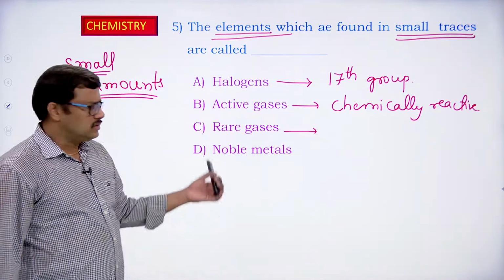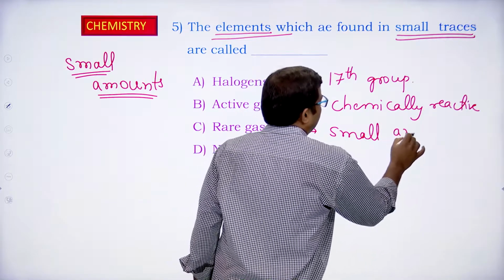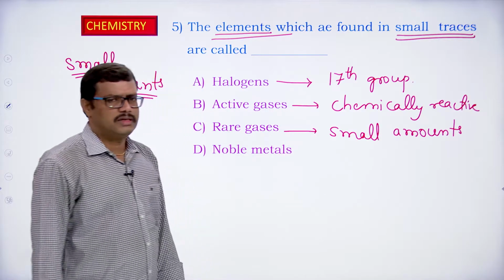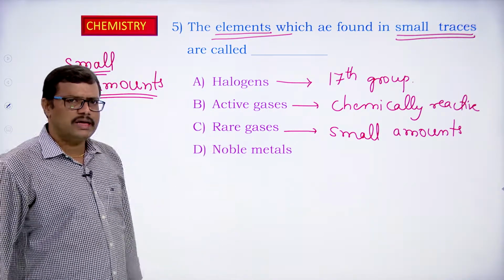C is rare gases. Rare means which are available in small amounts. The gases which are available in very small amounts are called rare gases.